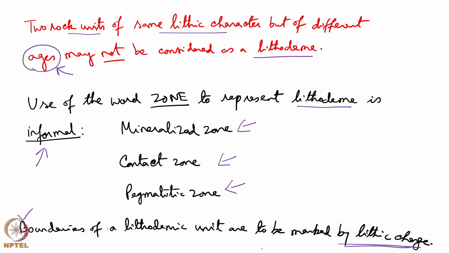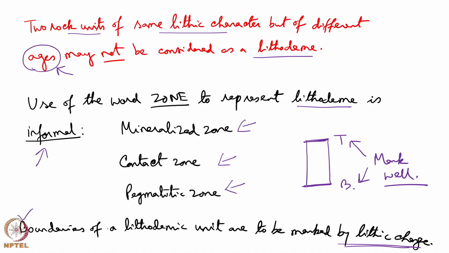So, say this is a lithodemic unit we have observed, then its bottom boundary and the top boundary are to be well marked. That means, find them out and do geological studies, characterize it at the bottom and at the top.